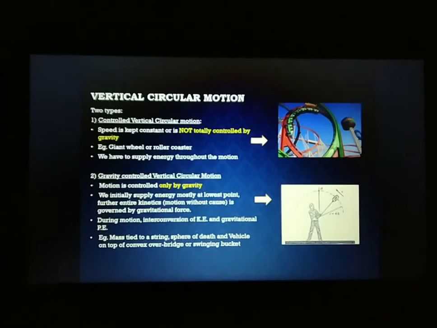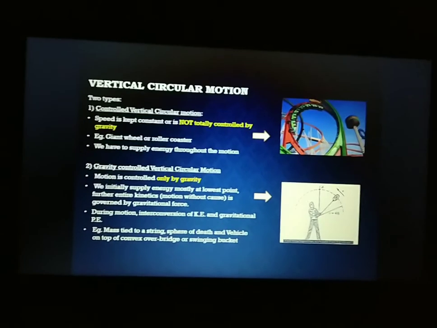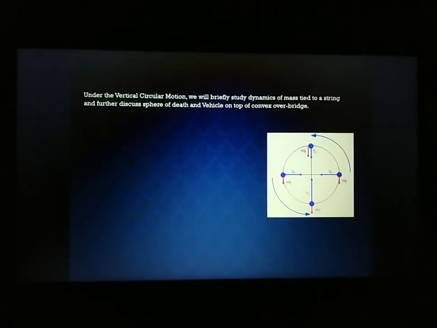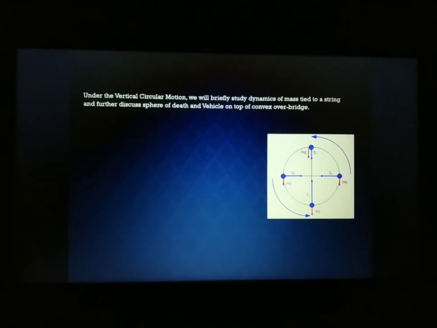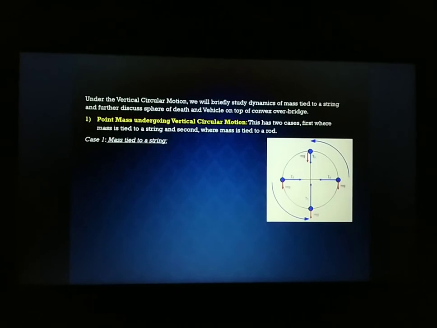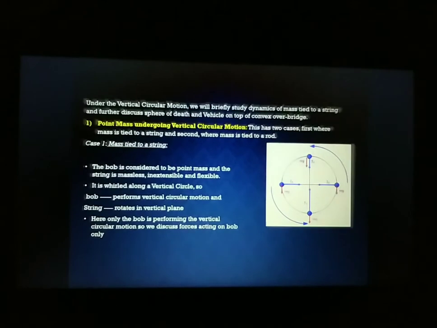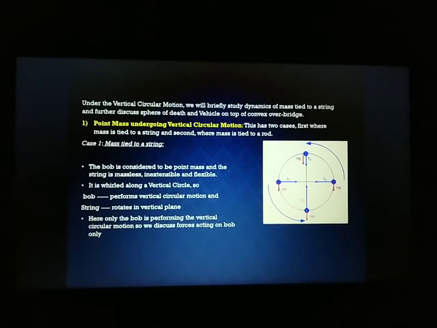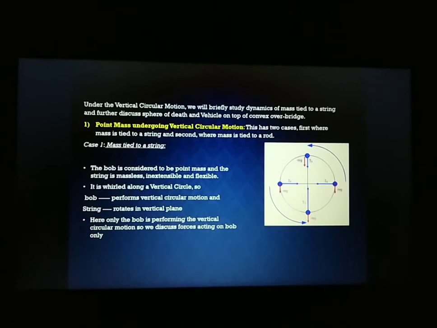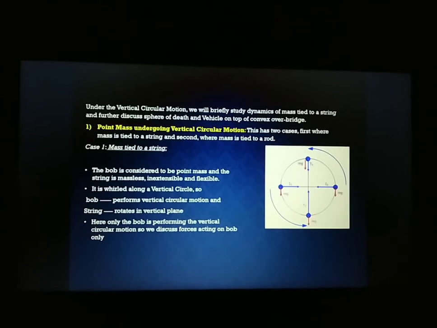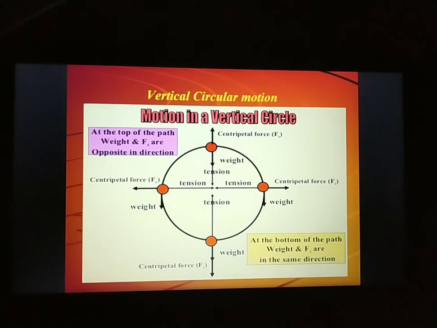Now next, we consider vertical circular motion. Suppose we consider a point mass, that is a bob, tied to a flexible inextensible string. You can consider the vector diagram here, as you can see in the figure. Suppose a bob of mass m is moving in a vertical circle having radius r. In this case, different vectors you can consider like this.